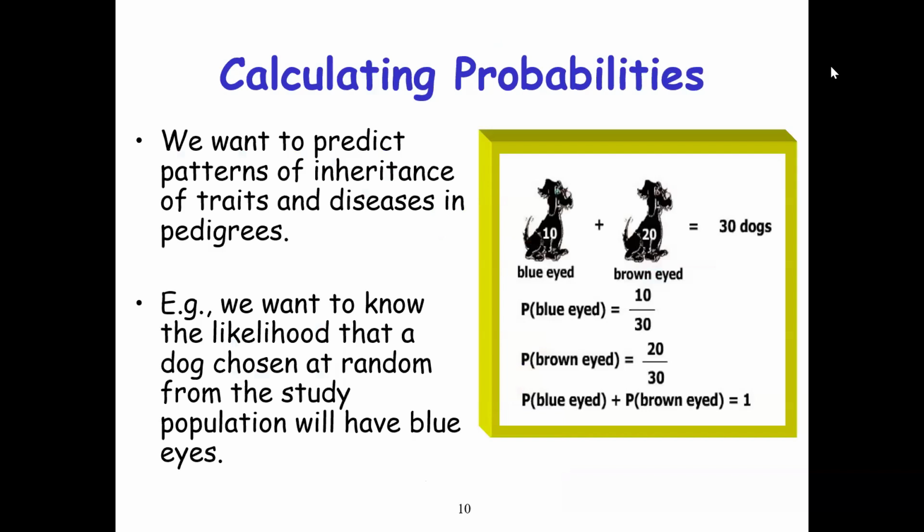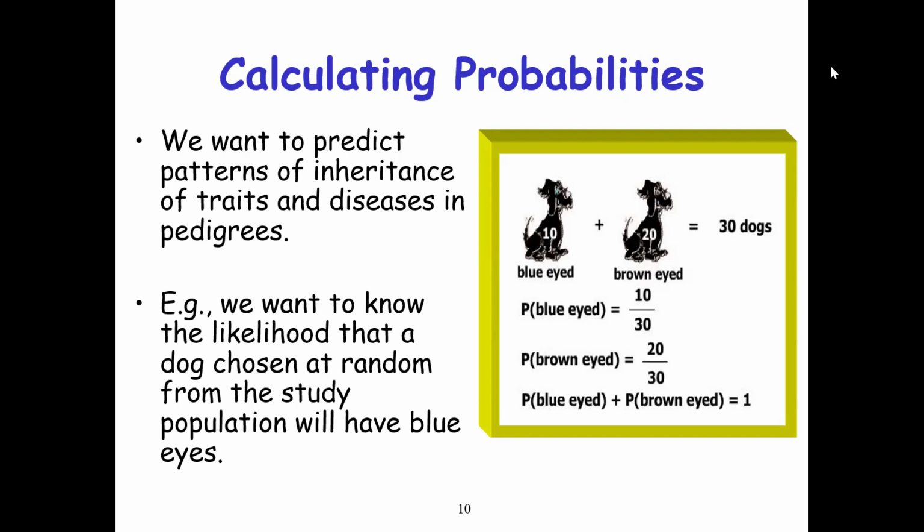So how do you calculate the probabilities? Calculating probabilities in genetics: we want to predict the patterns of inheritance of a trait and disease in pedigrees. For example, we want to know the likelihood that a dog chosen at random from the study population will have blue eyes. We have blue eyes and brown eyes.